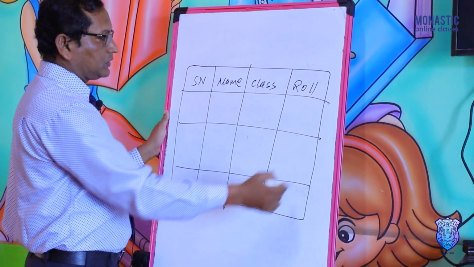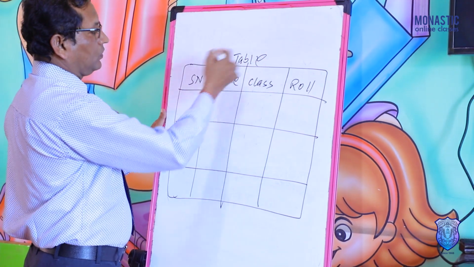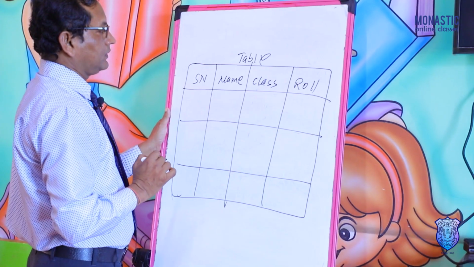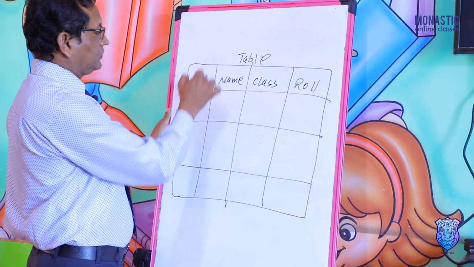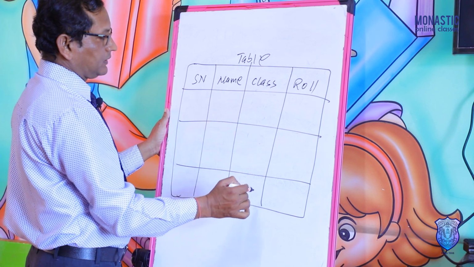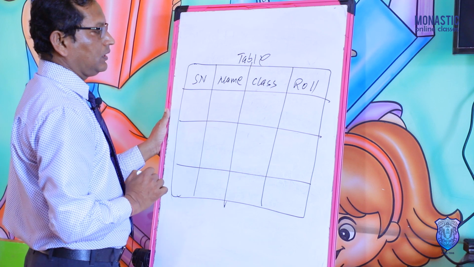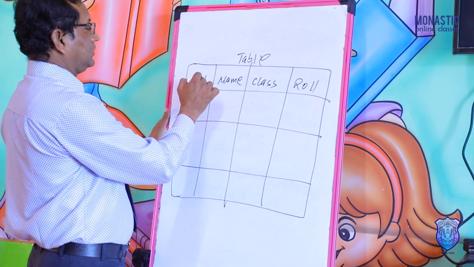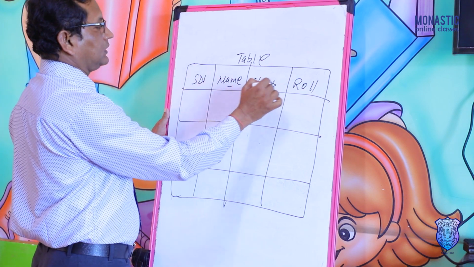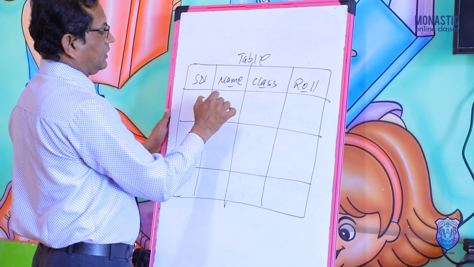As a whole, this is called a table. In a table, different columns are there and different rows are there. Collectively, this whole structure is called a table. These are the fields. Later on I will discuss this. According to the fields, we will fill in the records.